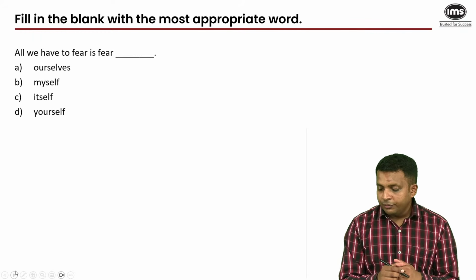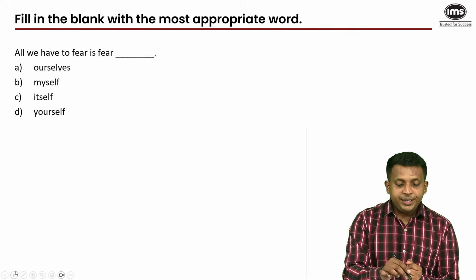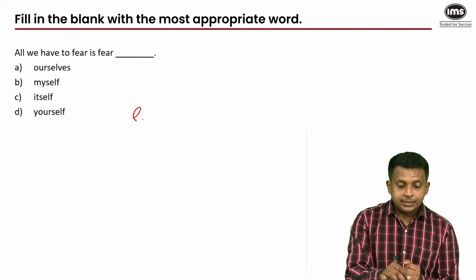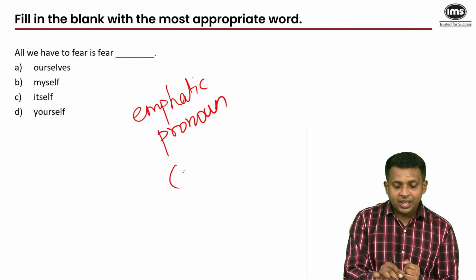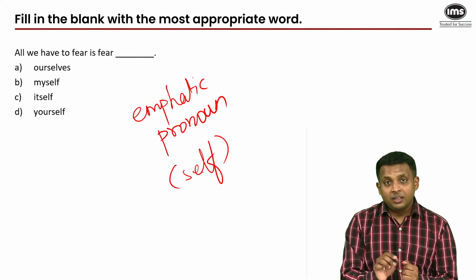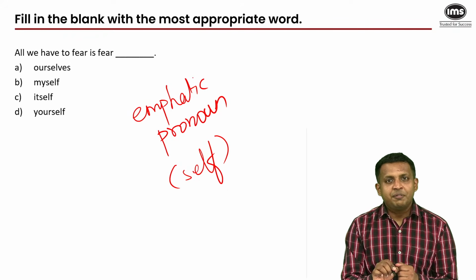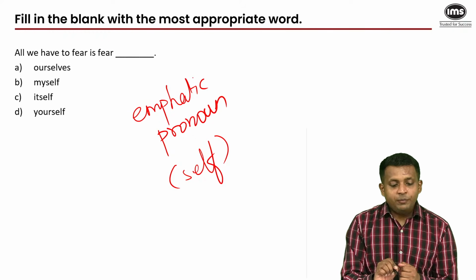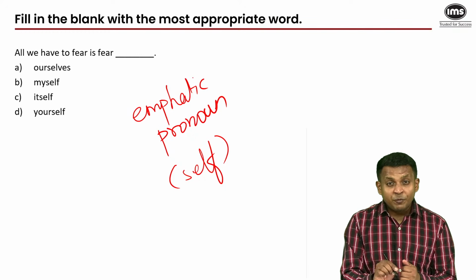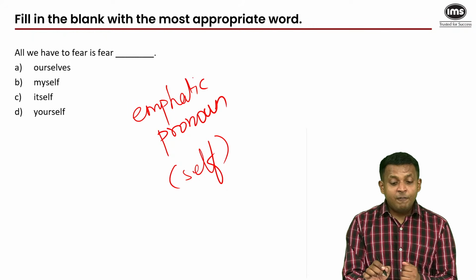So all we have to fear is fear ourselves. Someone has answered ourselves. Know myself. Know yourself. What we need here is called an emphatic pronoun. It's the list of pronouns which have the word self in all those pronouns, and it's the same list for reflexive pronouns. But we need to emphasize fear in this sentence. All we have to fear is fear, and we have to emphasize it with an emphatic pronoun for fear,